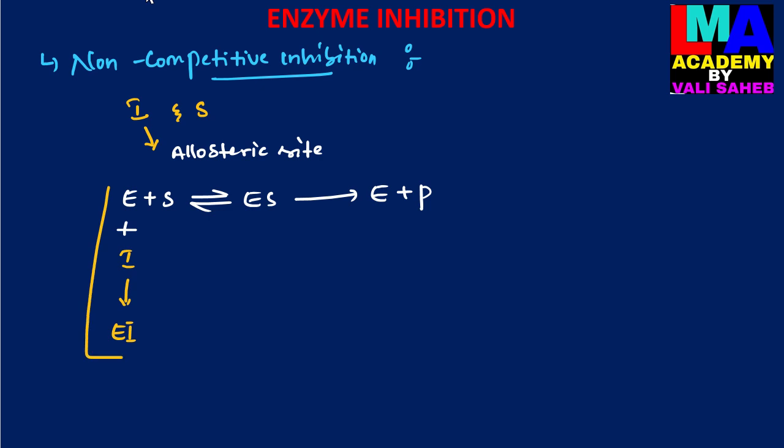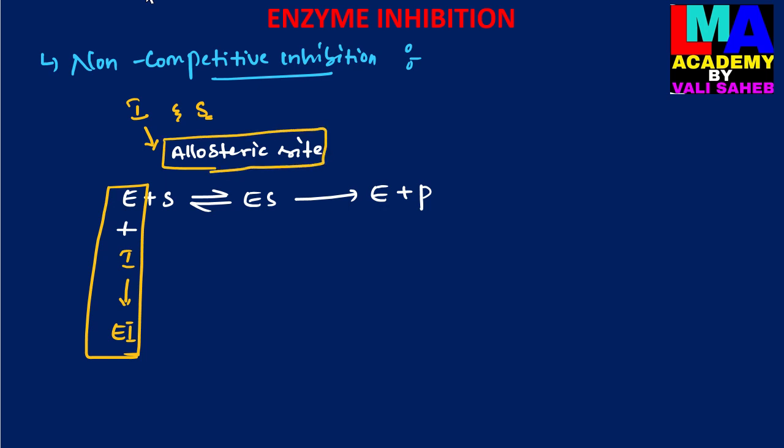In the non-competitive inhibition process, the inhibitor does not compete with the substrate molecule, because the inhibitor does not bind with the active site of the enzyme, but only with a site other than the active site, called the allosteric site.